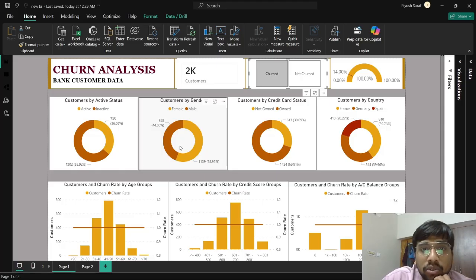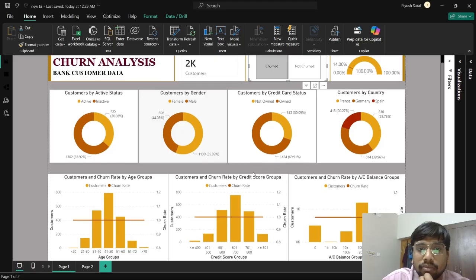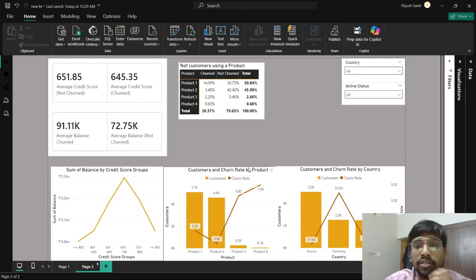Okay. Also, in this donut chart, we see that females have a higher chance of getting churned. Here we see that people who own a credit card can also get churned. And here we have already seen the condition with Germany, right? So these things can also be considered in a bundle: if a person is inactive, has a credit card, is a female and is from Germany, then there is a high chance that this person will churn from the bank and stop using its services.